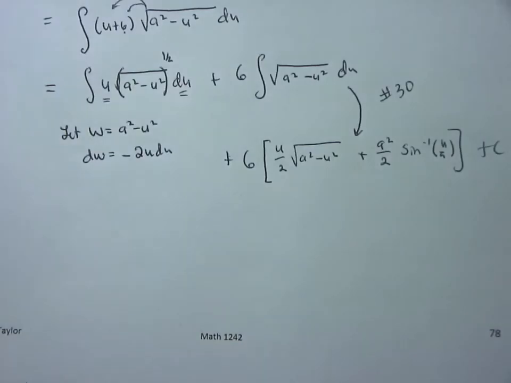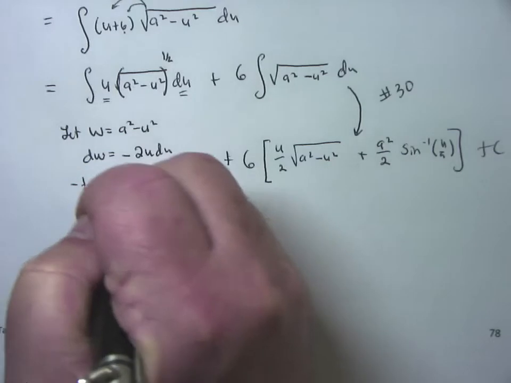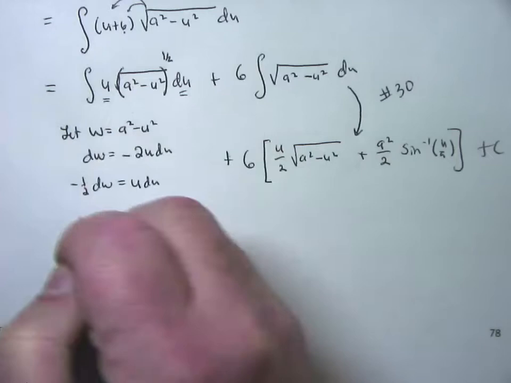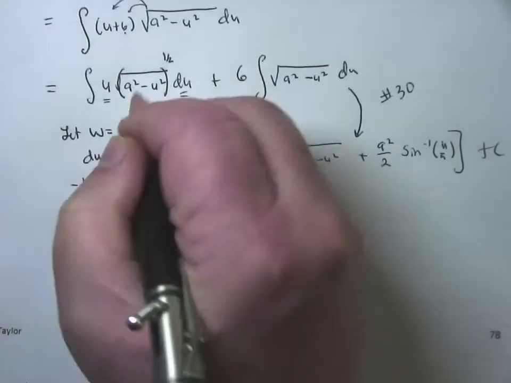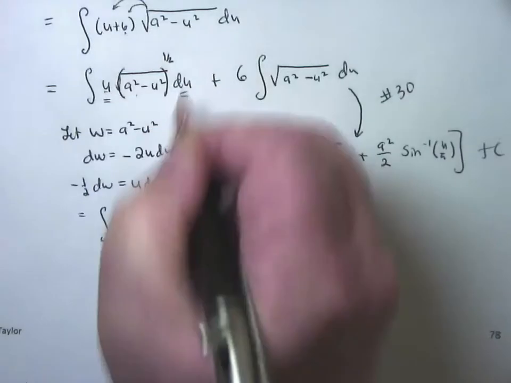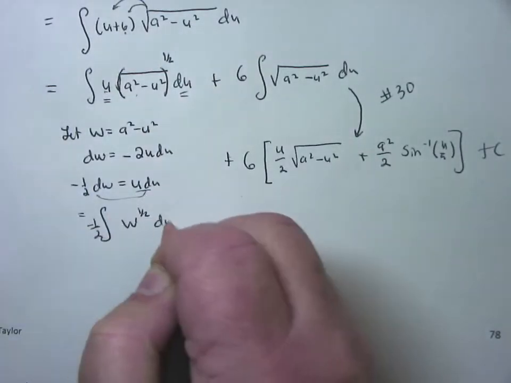So this is mental, in your head. Hey, if I let u, or in this case w, equal inside the parentheses, the derivative is actually in the problem. I can move the constant to the other side. Negative 1/2 dw is equal to u du. So this turns into an integral of w to the half. The u du turns into the negative 1/2 dw.